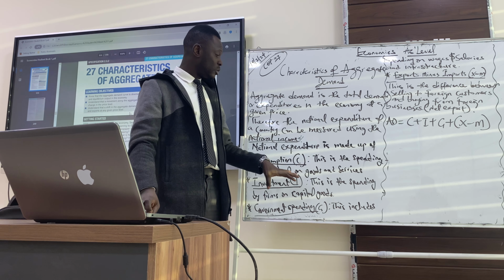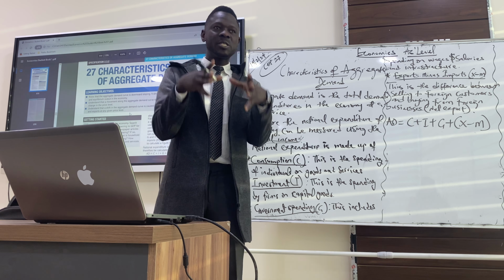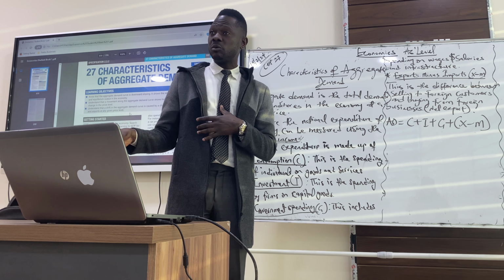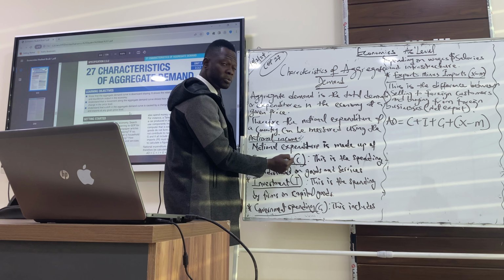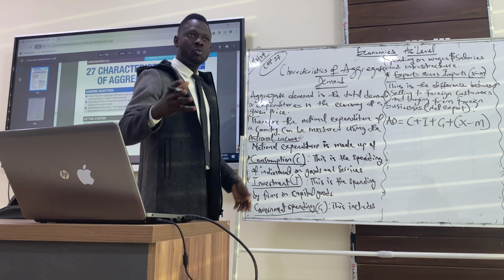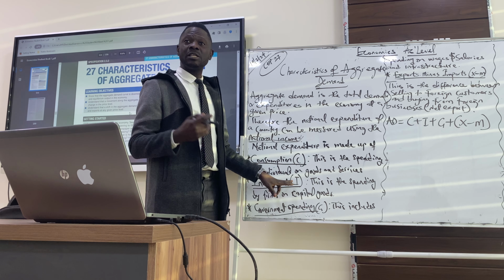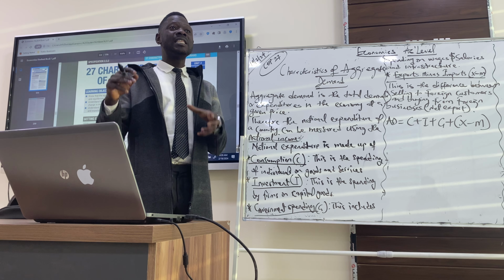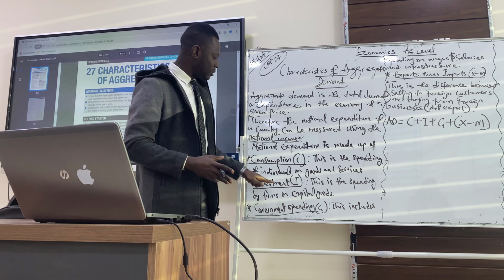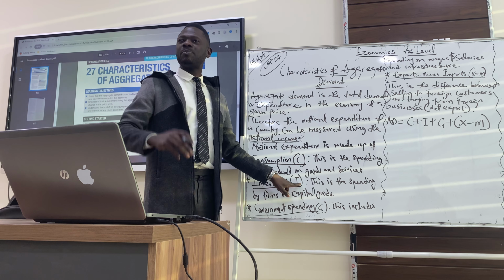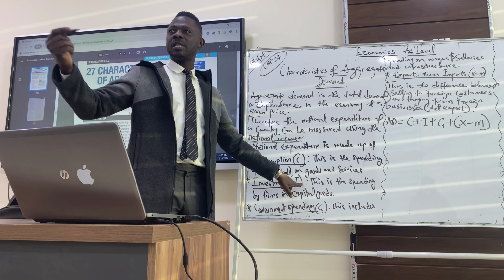Then we have investment. When we talk about investment, we're talking about firms, businesses, companies, and what they spend on. They don't spend on consumer goods, rather they spend on capital goods. Here, for consumers, for our consumption, we spend on consumer goods. We buy for consumption. But for firms, they don't buy for consumption. They buy because they want to invest. They want to produce goods or services. So investment is called capital expenditure. That means spending on goods and services that will be used to produce other goods.